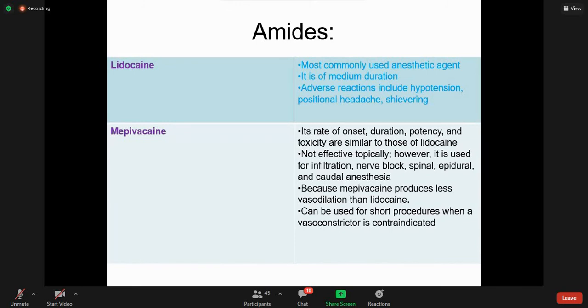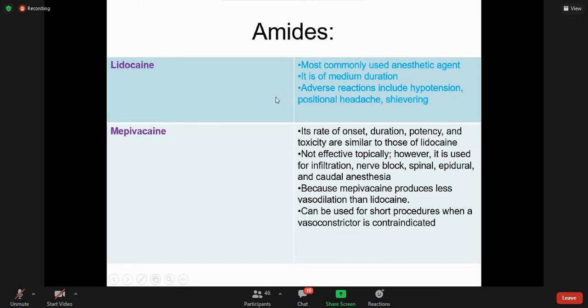Now amide group number one, lidocaine. The other name that we can memorize is lignocaine, the same thing, lidocaine or lignocaine. This is the local anesthetic agent which is most commonly used.